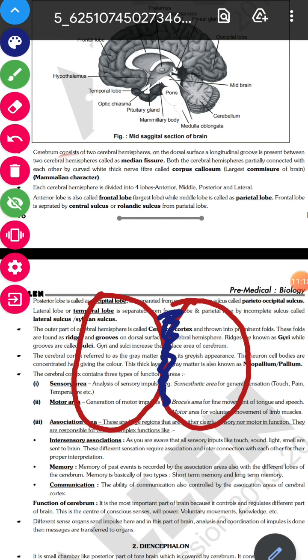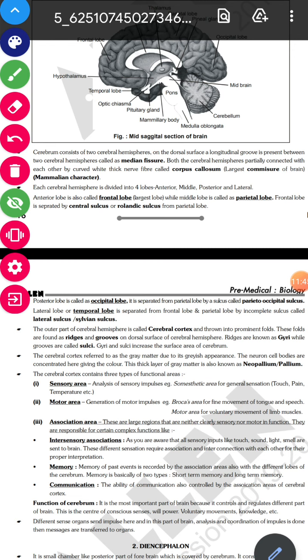So let's read what they are saying. Cerebrum consists of two hemispheres. On the dorsal surface, a longitudinal groove is present between them. It is called median fissure. It means from the center there is a groove, a depression which is dividing them. We call it median fissure. Both the cerebral hemispheres are connected with each other by a wide thick nerve. This is called corpus callosum. Just now we saw it. Okay, so the longitudinal groove means a depression, which is called median fissure, and there is a wide curved thick nerve fiber that is called corpus callosum.